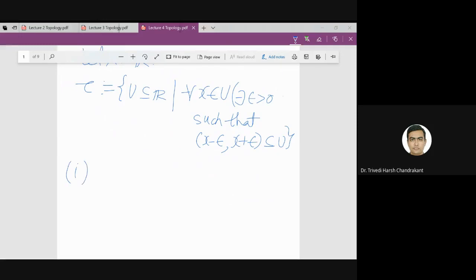Let us verify the first axiom. What is the first axiom? The first axiom is that the null set and the full set should be elements of tau. So clearly the null set belongs to tau.